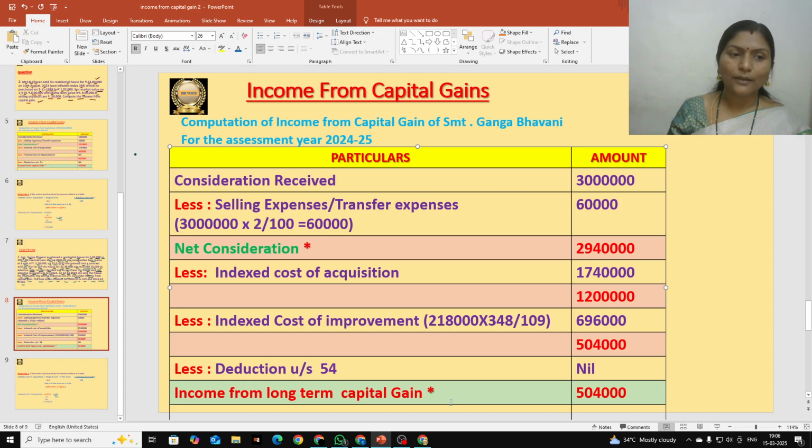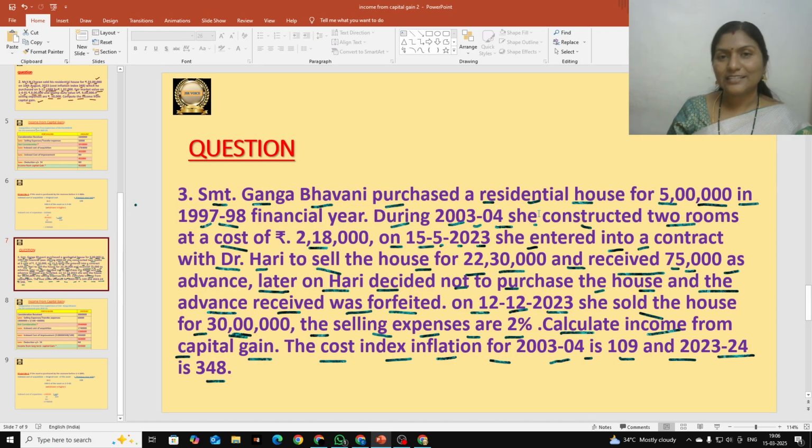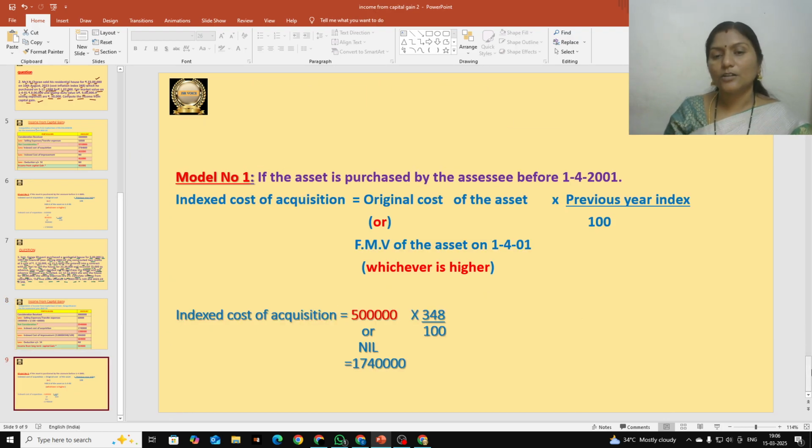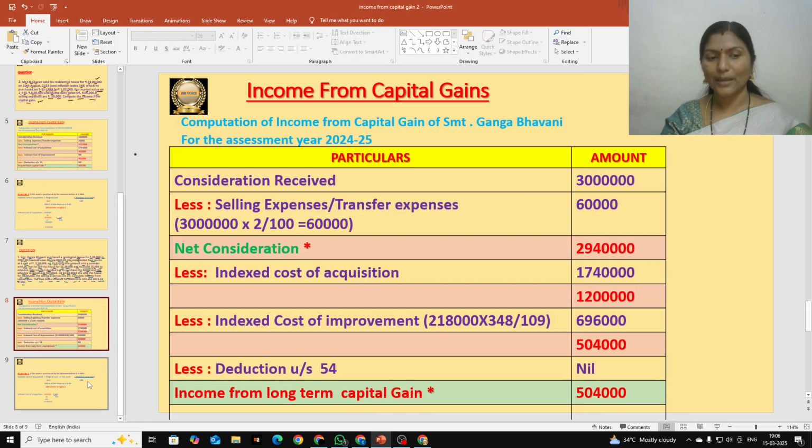So let me show completely what I discussed and what the question is once. This is the question that we discussed today in this class. And next, this is the solution that we did, in complete format, and we filled all the values by calculating. At last we found income from capital gain 5,04,000, and this is the indexed cost of acquisition calculation. We took the model 1 formula and calculated indexed cost of acquisition, which we took in the format, and we continued calculations. At last we found the income from capital gain, that is income from long term capital gain.